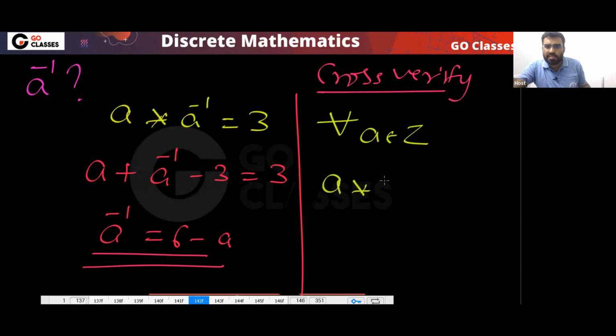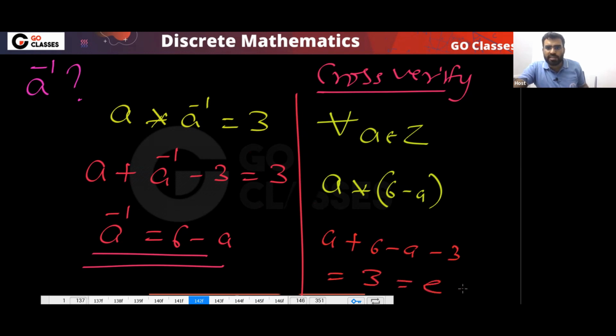What can you say about A star 6 minus A? Is it equal to 3? Let's check. A star 6 minus A will be A plus 6 minus A minus 3, and that will be 3. And that is equal to the identity element. So this is the cross verification. Sometimes it will help you.